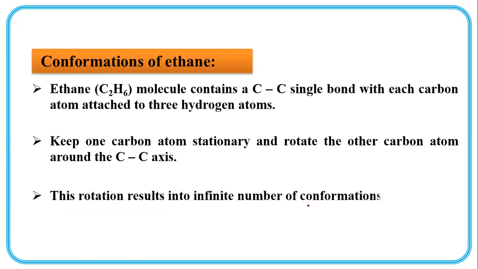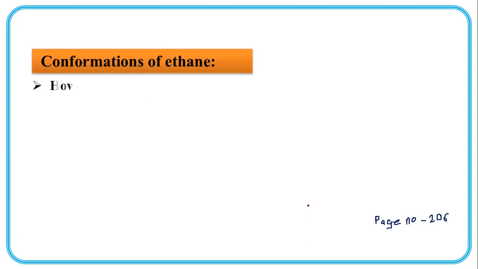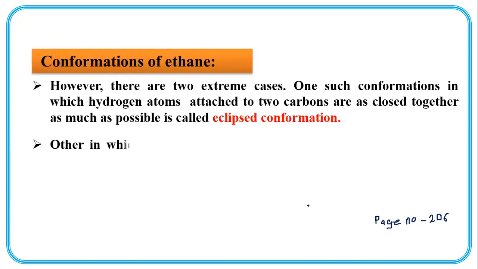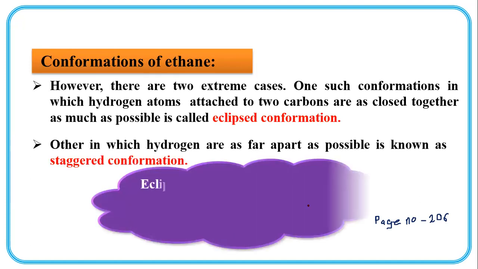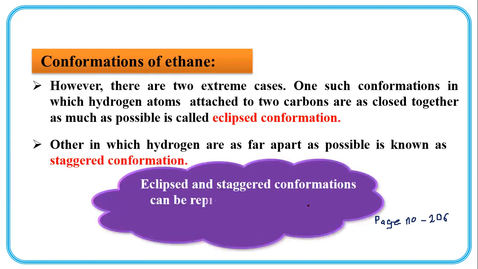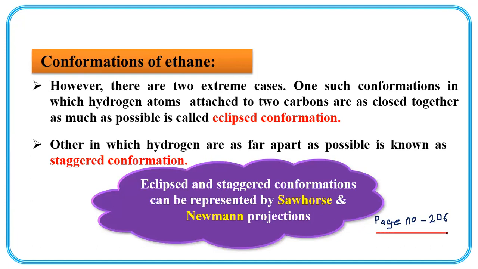This rotation results in an infinite number of conformations. So eclipsed and staggered conformations can be represented by Sawhorse and Newman projection formulas. In our textbook, you can see it at page number 206.